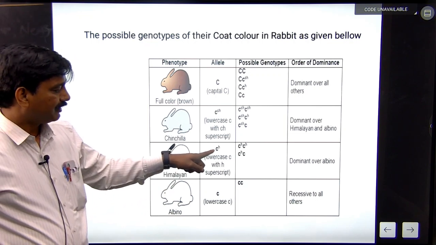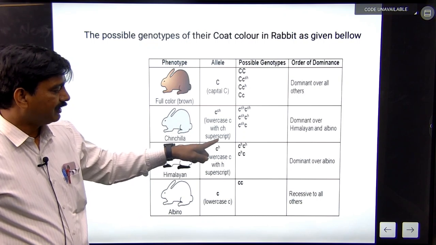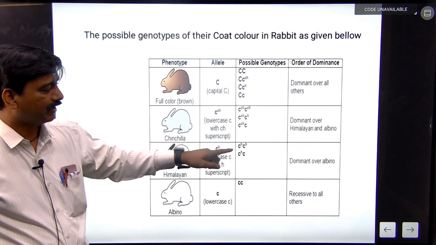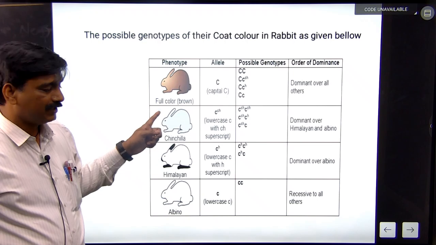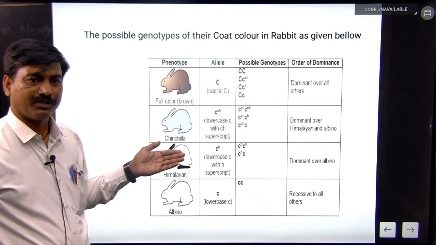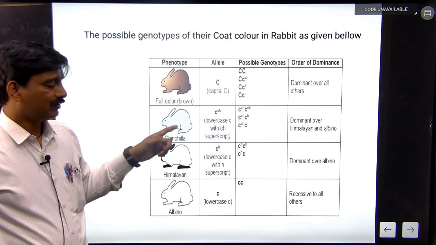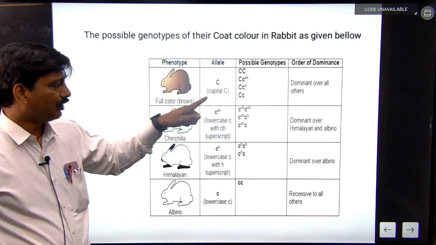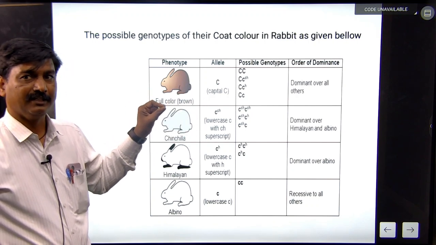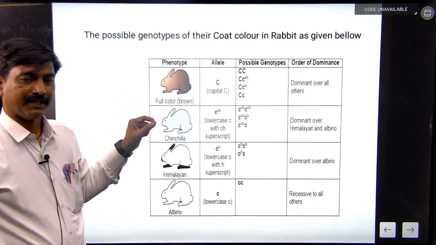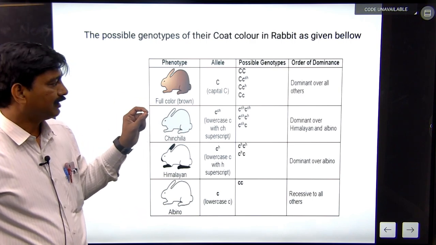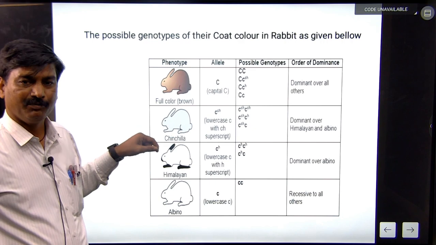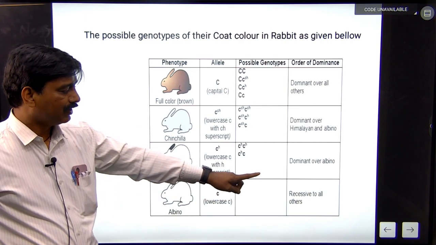Himalayan is small c-h, homozygous, another heterozygous, dominant over the albino. These characters are seen in the external morphology of the rabbit. Coloring factor: full color brown is dominant over all the others. The allele is indicated by capital letter capital C. Chinchilla is indicated by capital C, small c-ch, and Himalaya c-h, albino small c, which is recessive to all others.